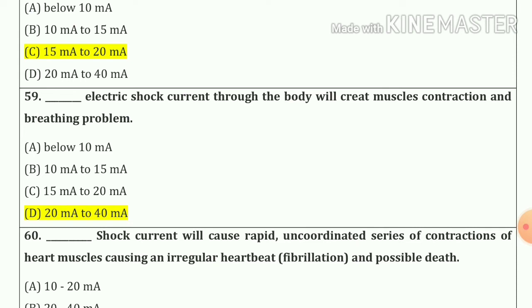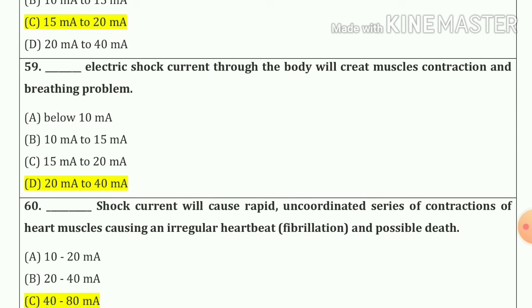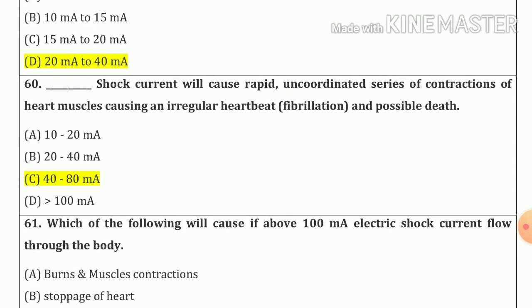59 number. Blank electric shock currents through the body will create muscle contractions and breathing problem. So our answer is 20 milliampere to 40 milliampere. Option number D. 60 number. Blank shock current will cause rapid and uncoordinated series of contractions of heart muscles, causing irregular heartbeats and possible death.